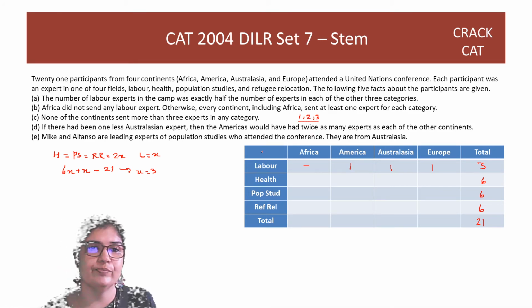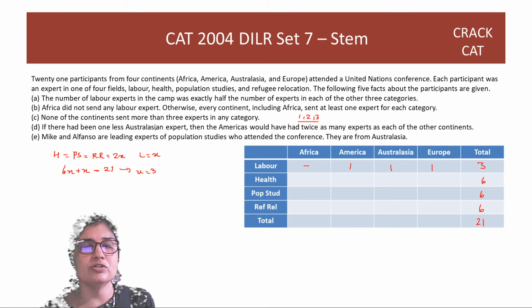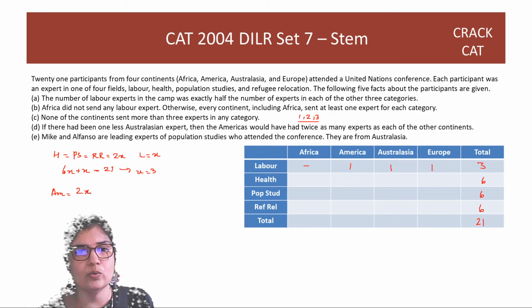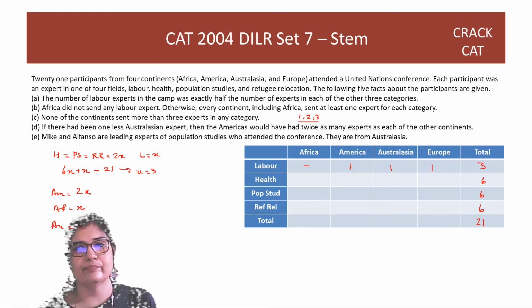Maximum is 3. If there had been one less Australasian expert, so Australasia has one more, then the Americas would have had twice as many experts as each of the other continents. So forget this one expert for a second, right? So Americas will have twice, so it has 2x, which means Africa has x, Australasia has x and then the extra expert, and Europe has x.